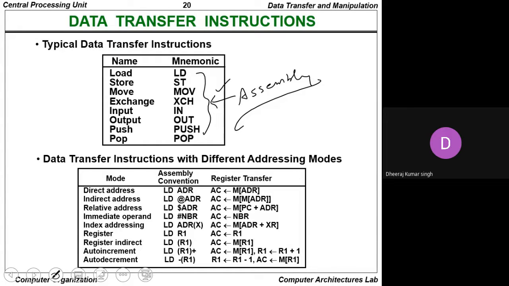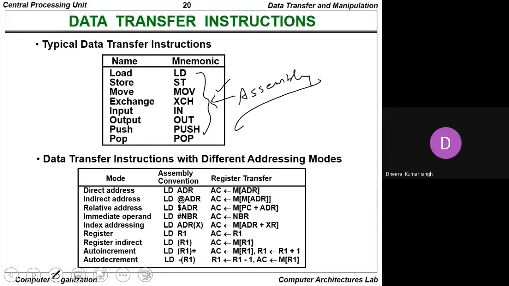So for addition it can be ADD, for subtraction it can be SUB, for multiplication it can be MUL, for division it can be DIV, like that. So multiple mnemonics are present for the different operations in assembly.